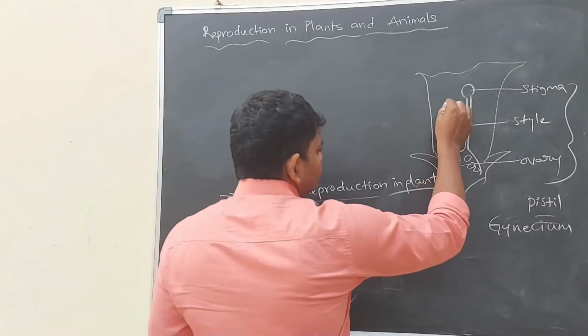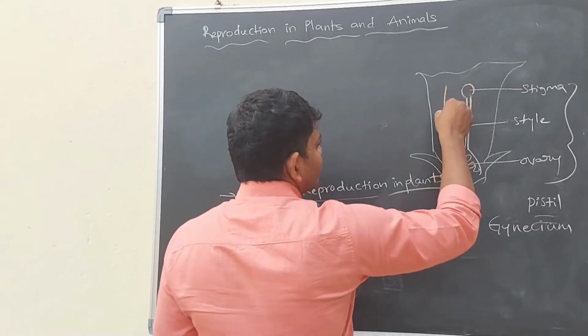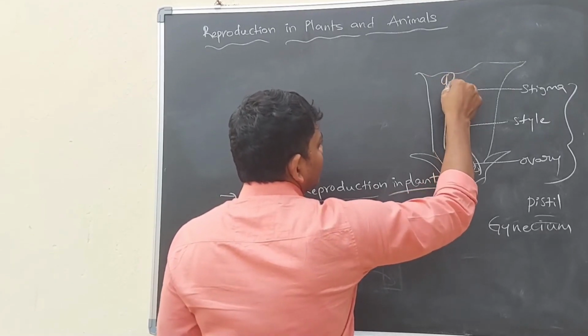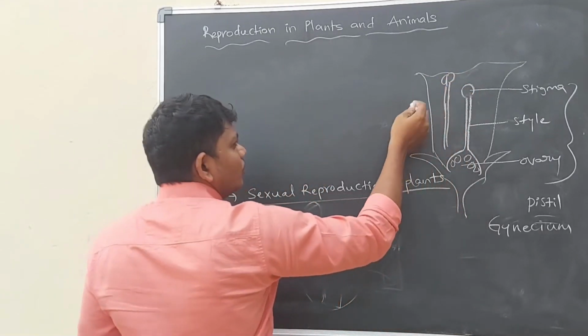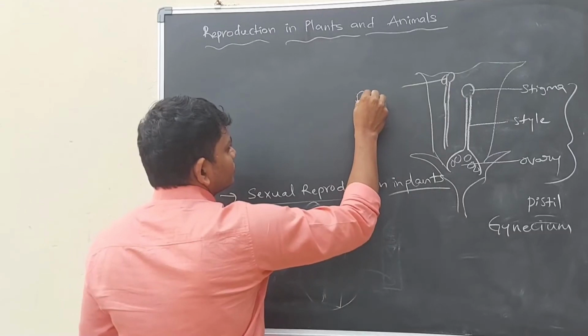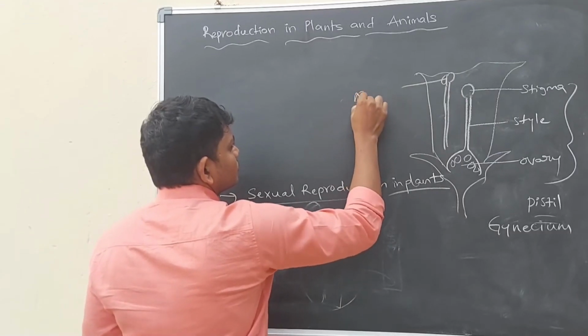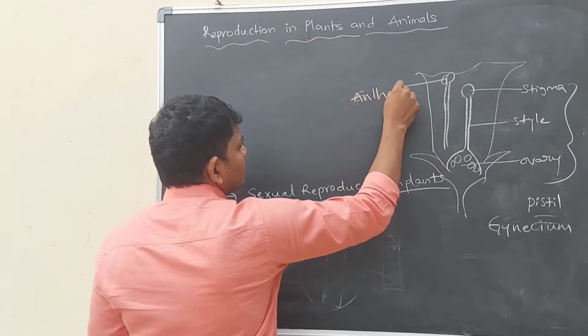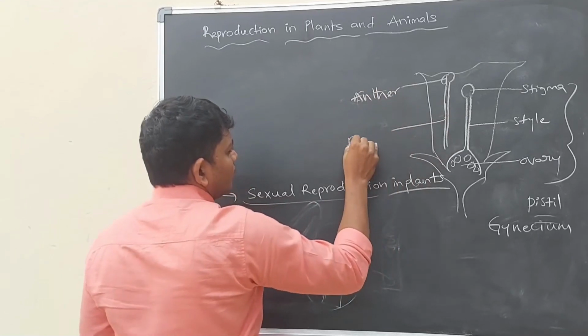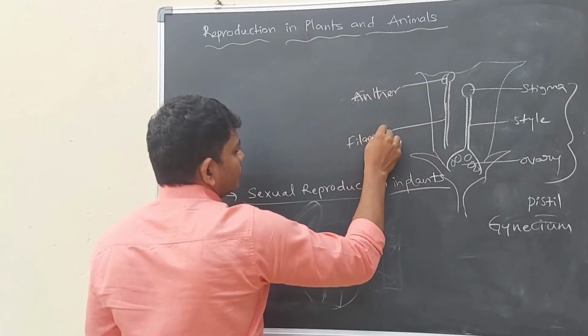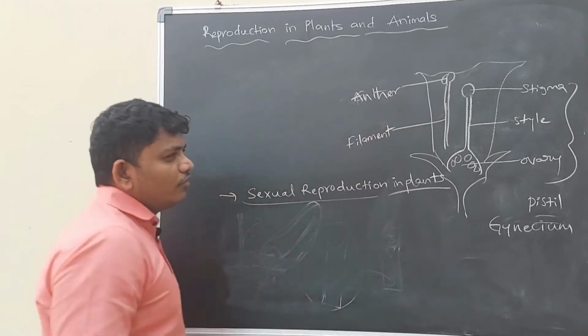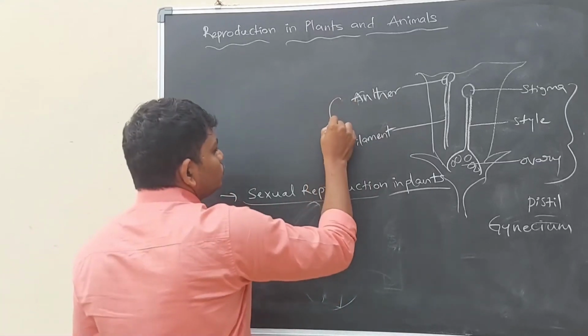And filament and anther are the male parts. Anther and filament, these two belong to the male parts.